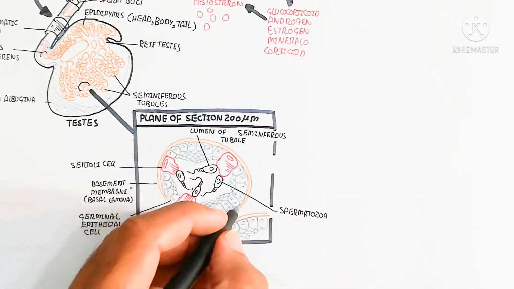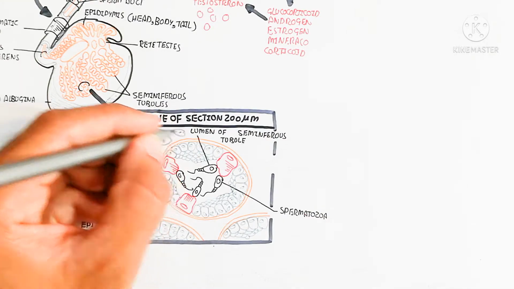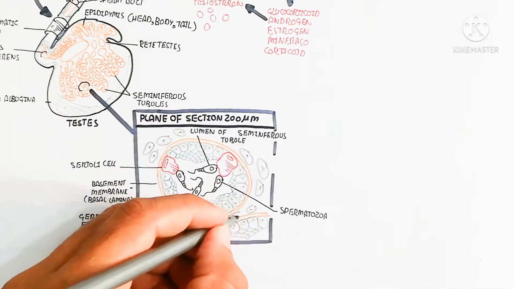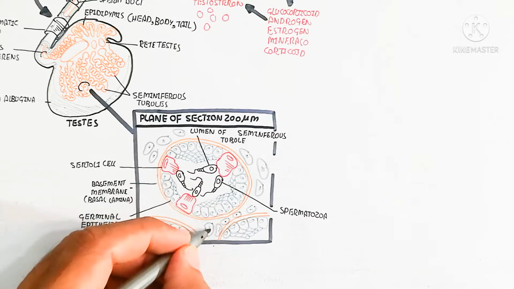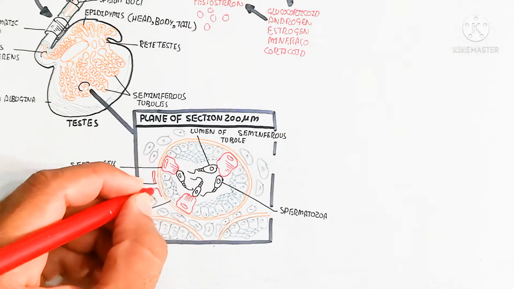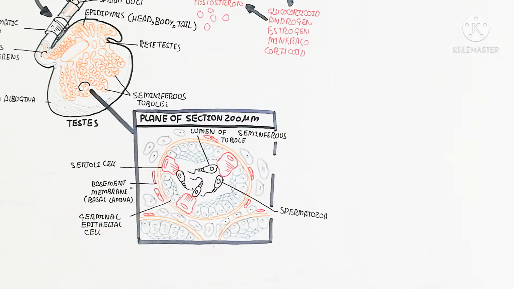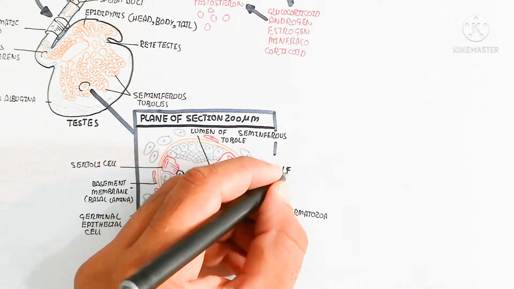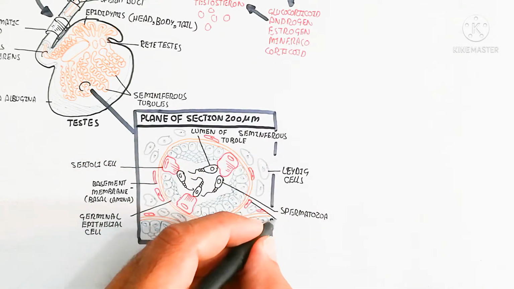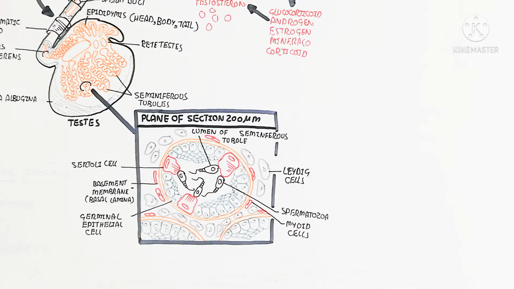So here is the spermatozoa. This is the haploid sperm, which contains a flagellum, and it looks like a unicellular microorganism. Here the upper part is known as the Leydig cell. The Leydig cell lies outside, in the interstitial fluid. It remains in the interstitial fluid.